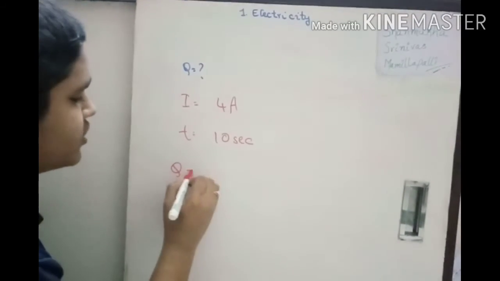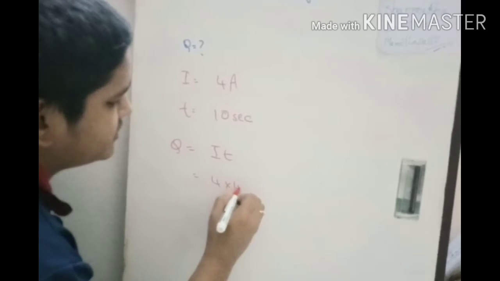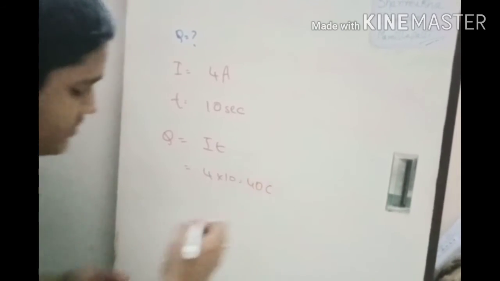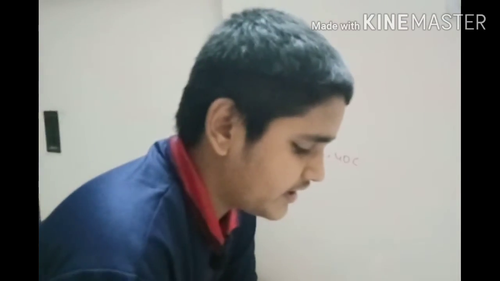Q is equal to I into T, you know that. So 4 into 10 is equal to 40 coulombs. I don't know that earlier question, which I'm reading now only, so I'll understand it and tell you in tomorrow's session.